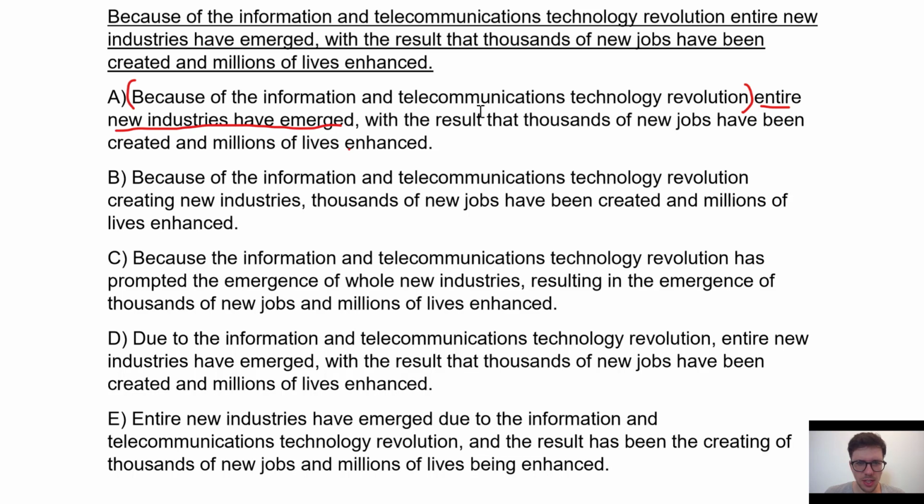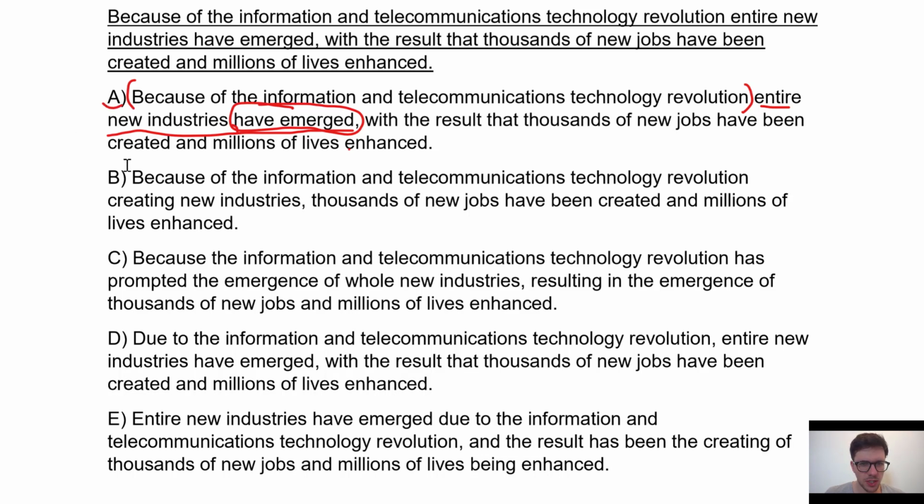So is this telling us about the noun entire new industries, or is it telling us why entire new industries have emerged? So it's telling us why they have emerged. It's not giving us more information about the noun, it's explaining the verb have emerged. So why have new industries emerged? Because of the information and telecommunications technology revolution.